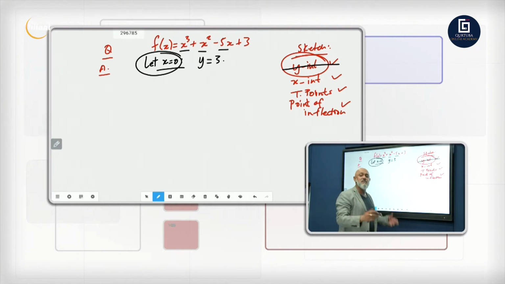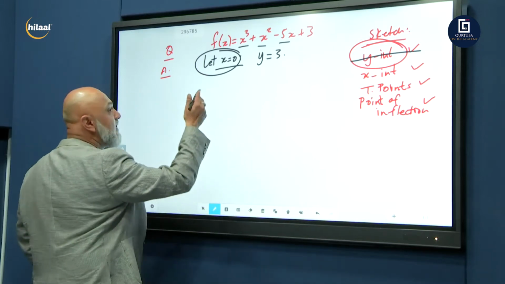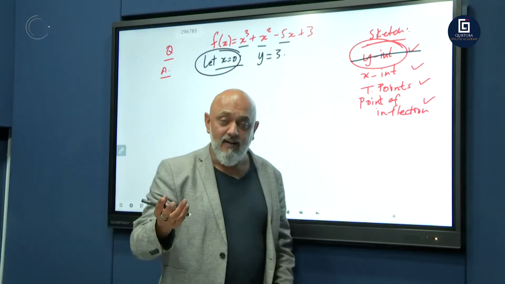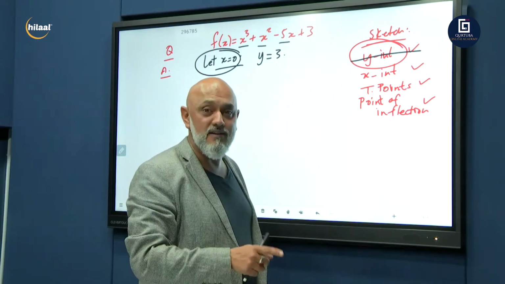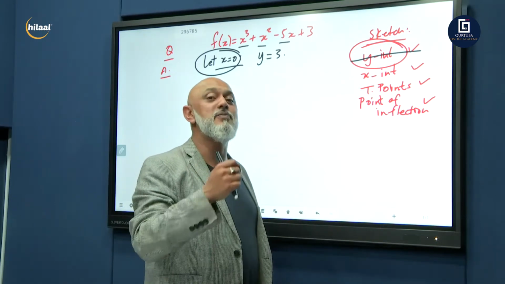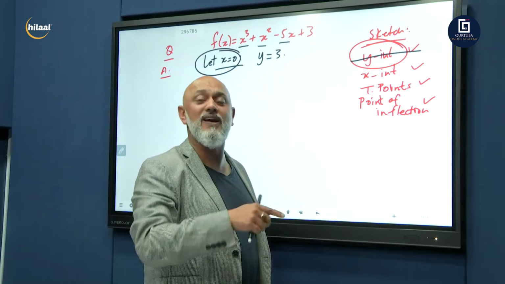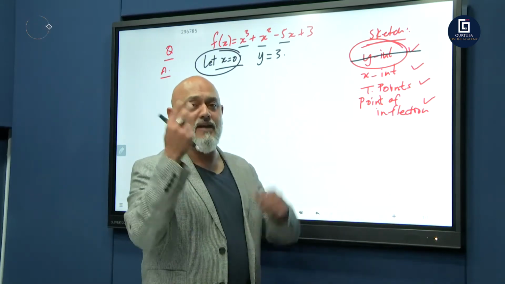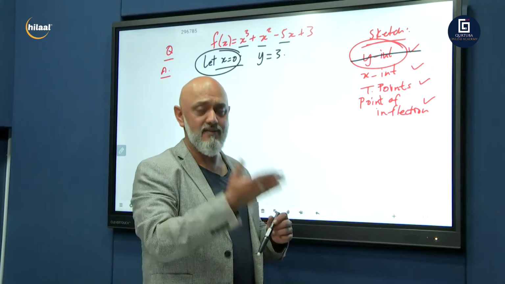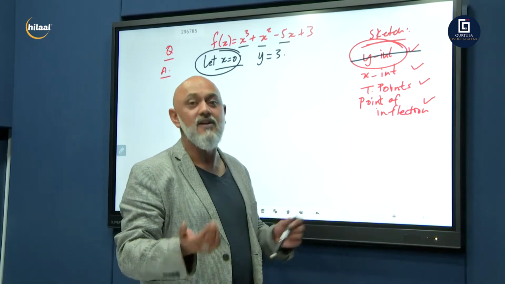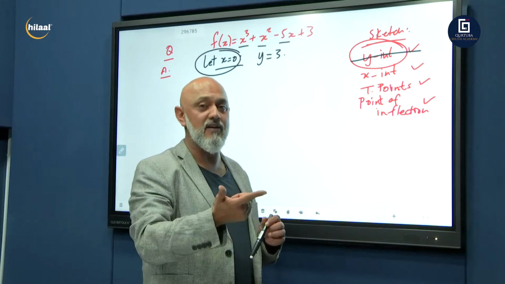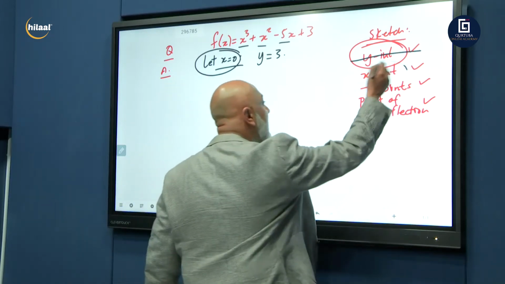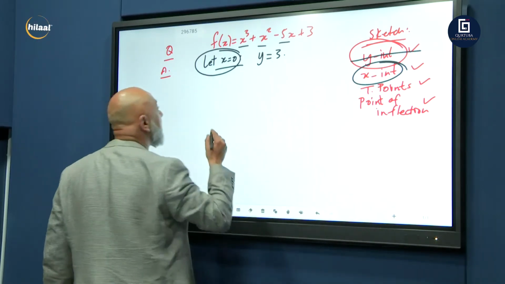We use the factor and remainder theorem. For a number to be a factor, it must have 0 as a remainder. Let's take an example. Take the number 6. The number 2 goes into 6 how many times? 3 times. What's the remainder? 0. Therefore, 2 is a factor, 3 is a factor. So to find the x-intercepts, we're going to use the factor and remainder theorem.